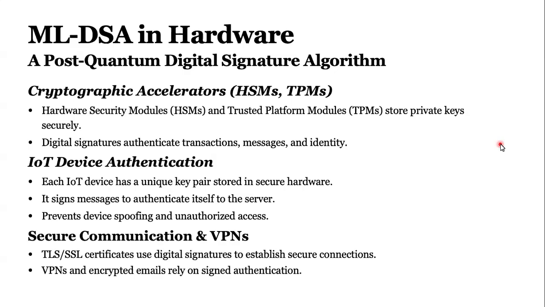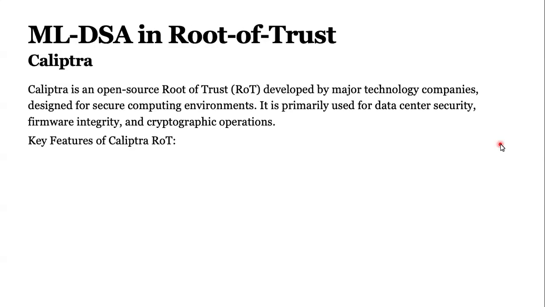And also we are using it in secure communication, TLS and SSL. These certificates use digital signatures to establish secure communication. And also in VPN, we are using this digital signature algorithm. But we attacked Caliptra. So Caliptra was using ML-DSA.